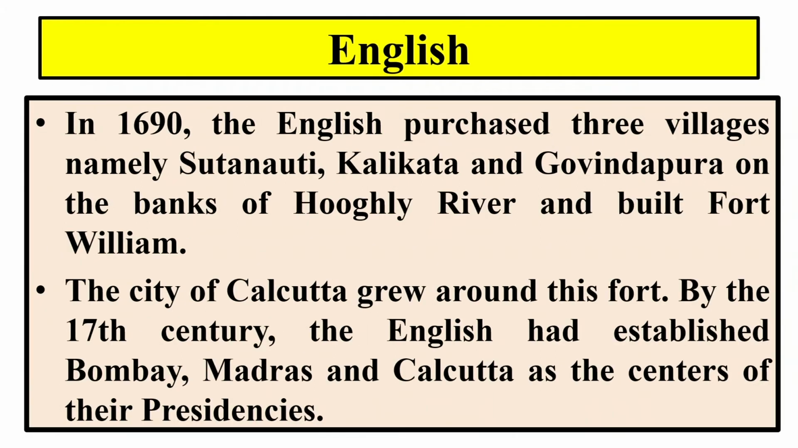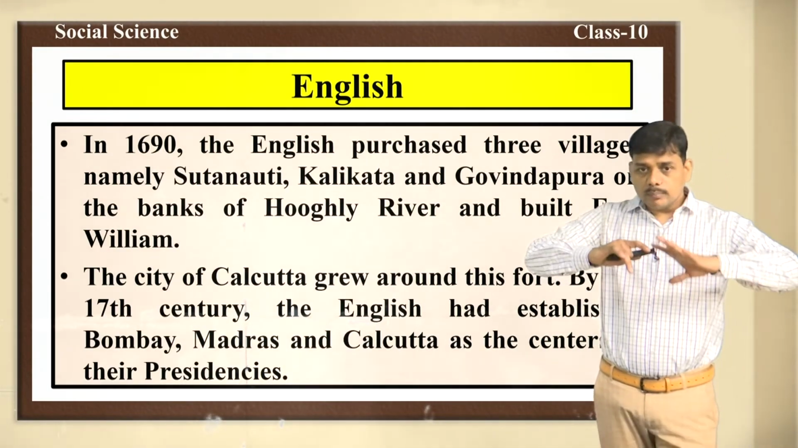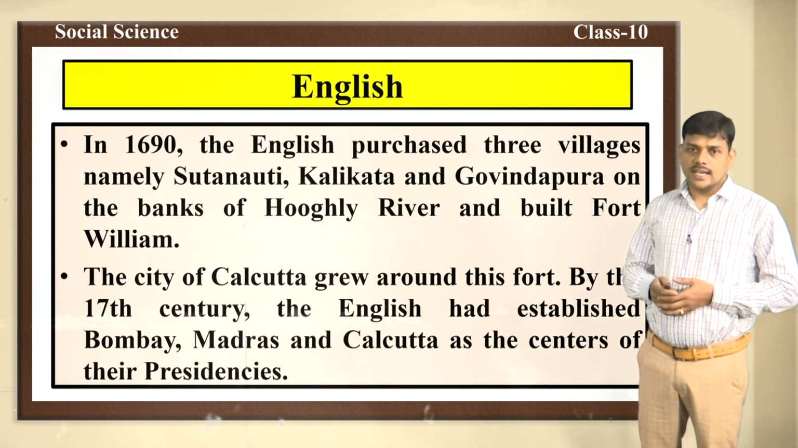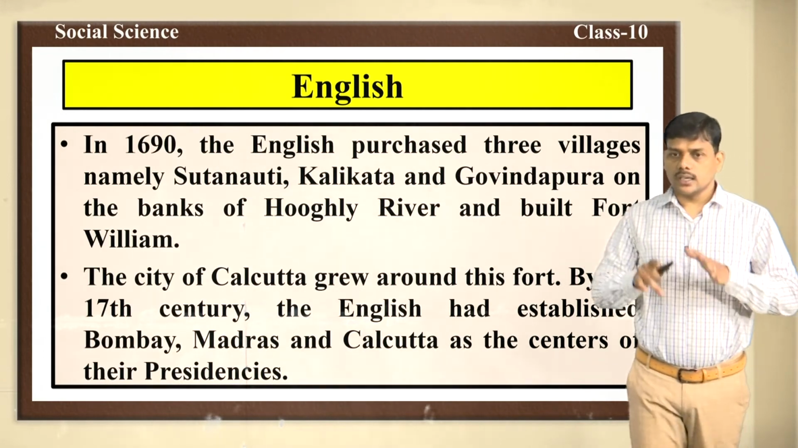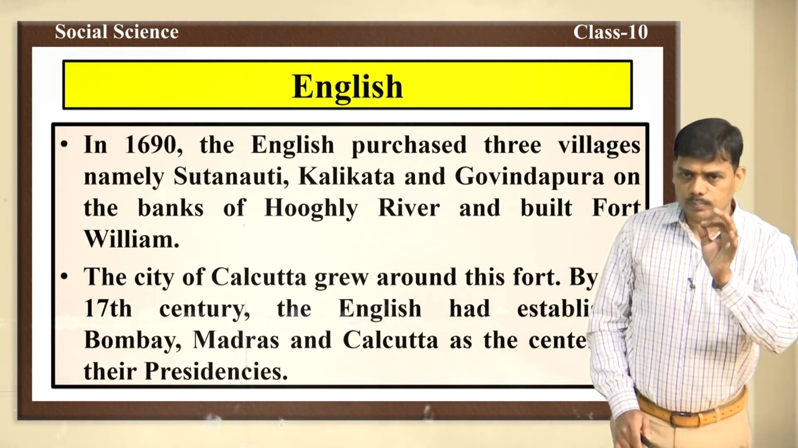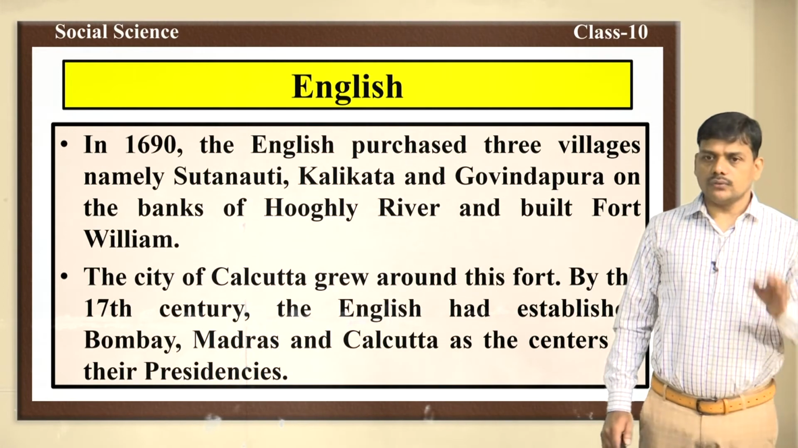After that, in the year 1690, the English purchased 3 villages. What were those 3 villages? Sutanuti, Kalikata, Govindapur on the banks of the Hooghly River, and built Fort William. That means with the help of these 3 villages, they built Fort William, and the city of Calcutta grew around this fort. In this way, Calcutta became an important center of trade of the British here.